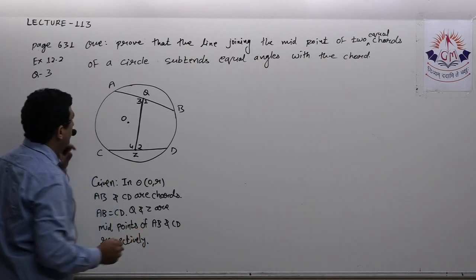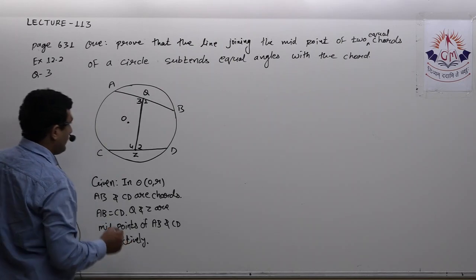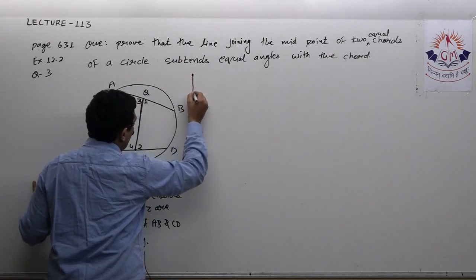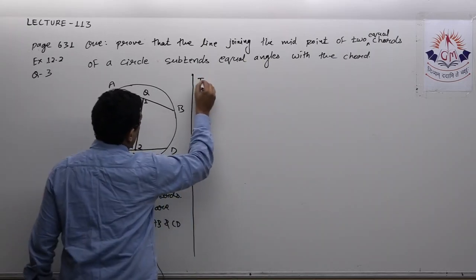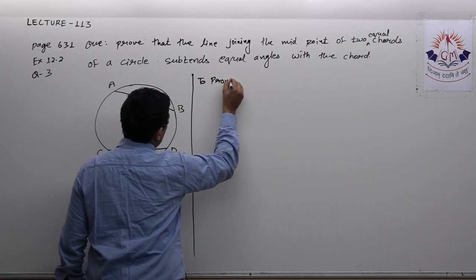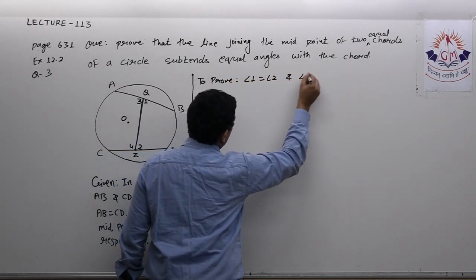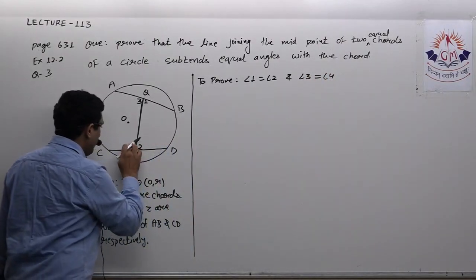So we have to prove that these two equal chords subtend equal angles. That means we have to prove angle 1 equal to angle 2 and angle 3 equal to angle 4.